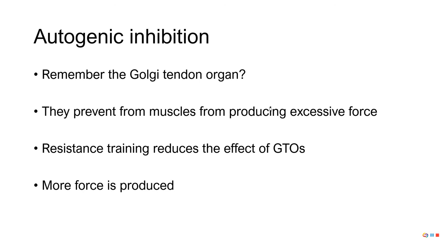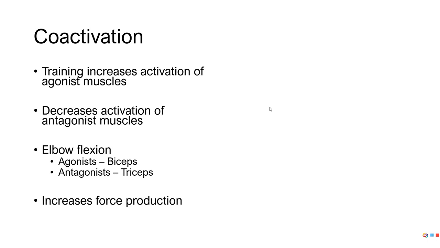This likely happened in part because, due to his training, he has reduced inhibition from his Golgi tendon organs. We've talked about how oftentimes these big, massive injuries don't just happen to the typical athlete. They happen to highly trained athletes, and the reason why is because they've been able to inhibit those protective mechanisms. And then the last thing is coactivation.